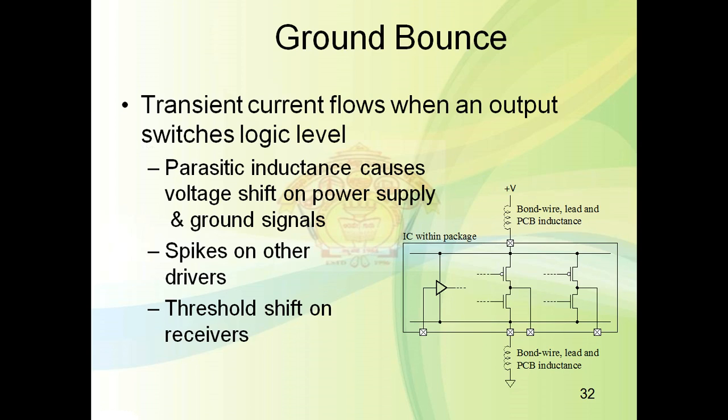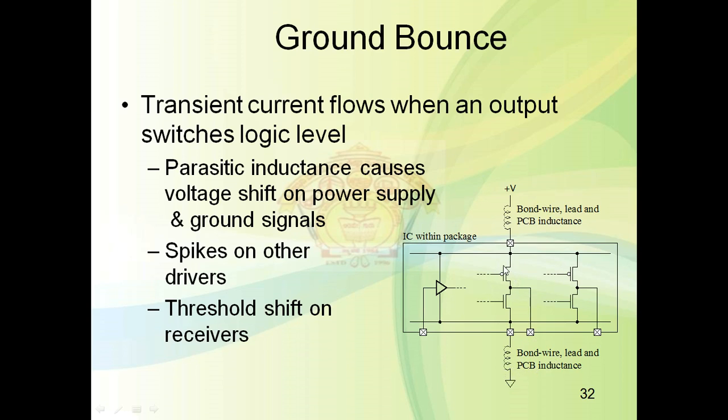This causes voltage spikes on both the VCC side and the ground side, as there is inductance on both sides, as shown in the figure. There is inductance on the VCC side and inductance on the ground side. This is the inductance caused by the bond wires, leads and the PCB track inductance.